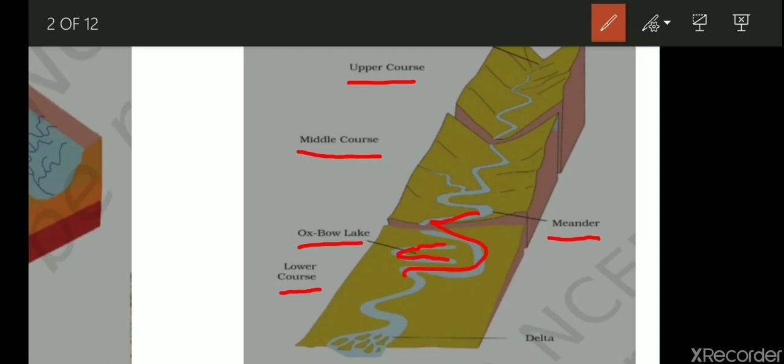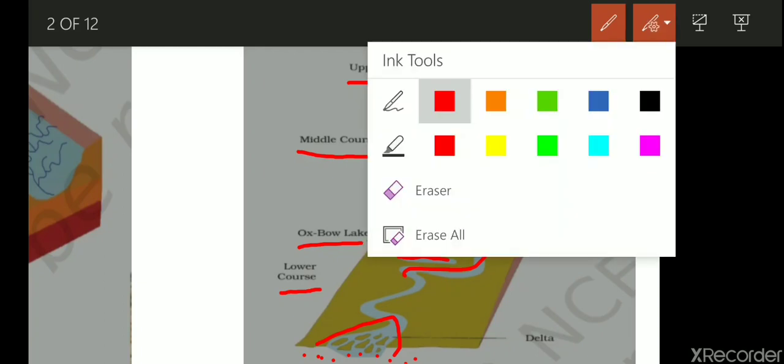And then in the end, a delta is formed. A delta means the land formed by deposition of sediments carried by the river system. Here you can see a triangular shape. A triangular shape is formed when the river enters any sea or ocean. That is known as a delta. One more formation is there. One is the delta and one is the estuary. Estuary means where the river directly enters the ocean in a funnel shape. That is known as an estuary. So this was the river system.